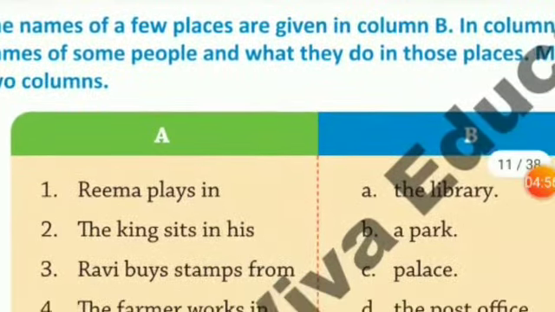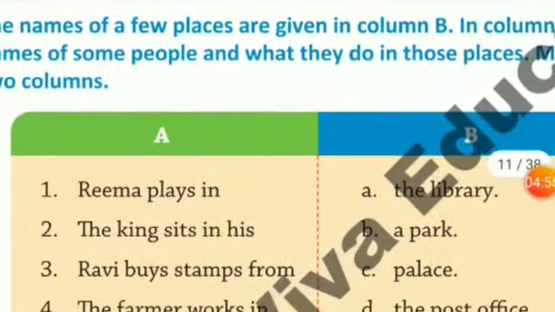Here you are given the names of a few places in column B, and in column A are names of some people. So what do they do in those places, and you have to match the columns.